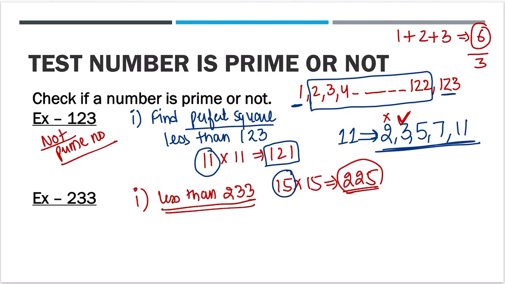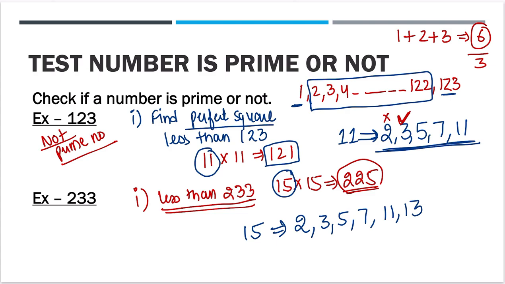Now 15 is the number. Now write all the prime numbers which are less than or equal to 15: 2, 3, 5, 7, 11, 13. Right? Now next step. You only have to check divisibility by these numbers.